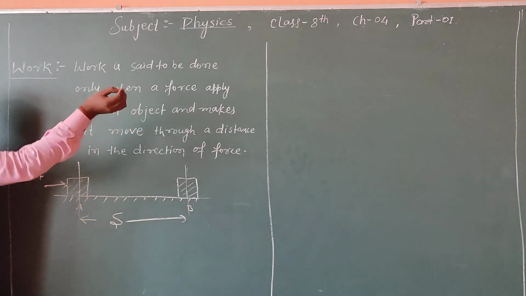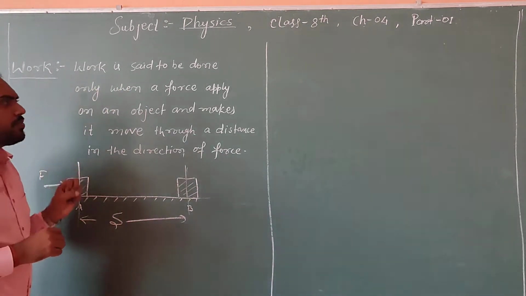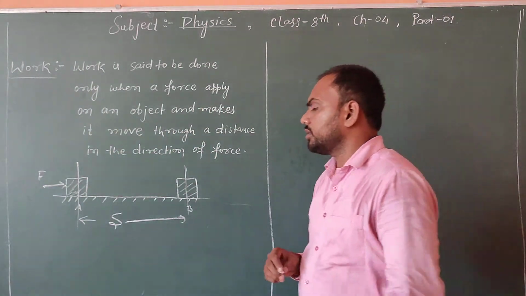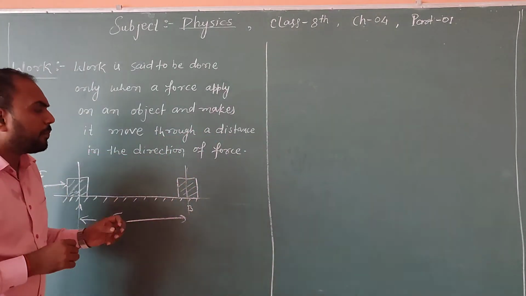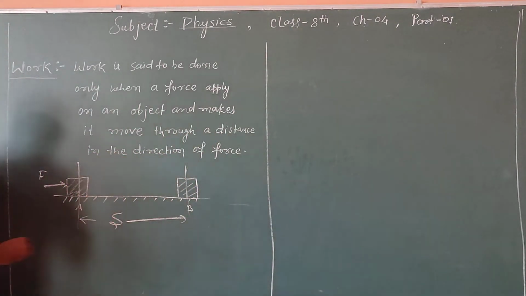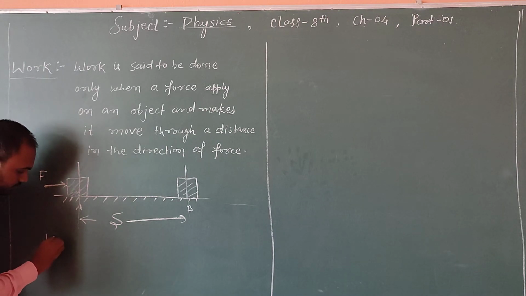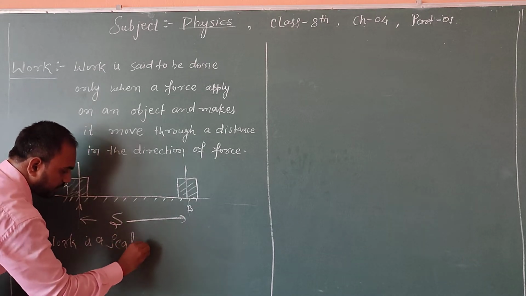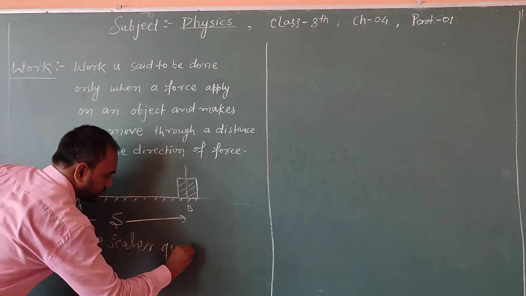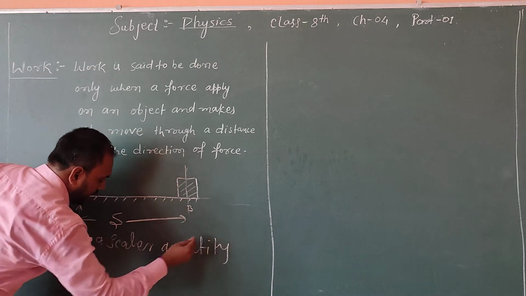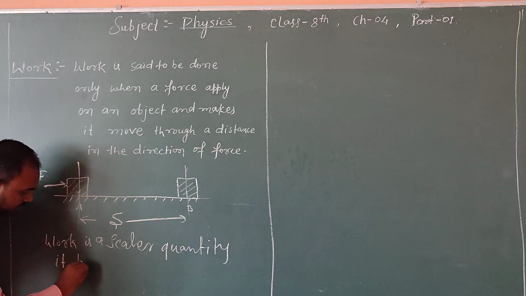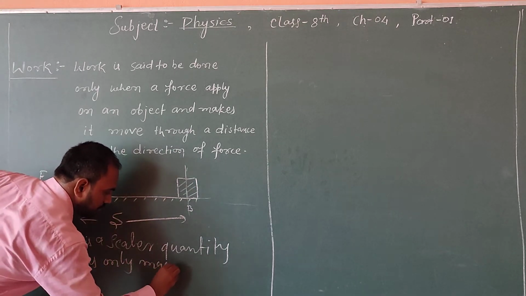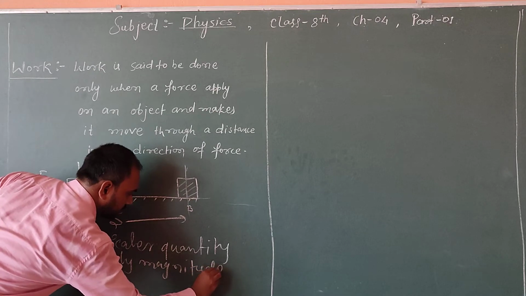Okay, dear? So, which type of quantity is work? Work is a scalar quantity. It has only magnitude, no direction.